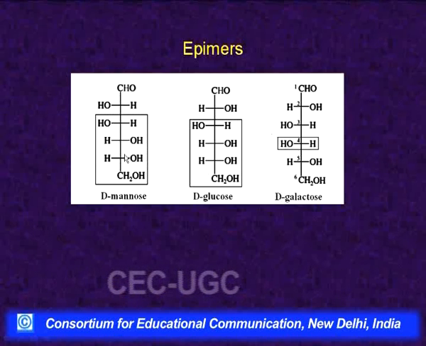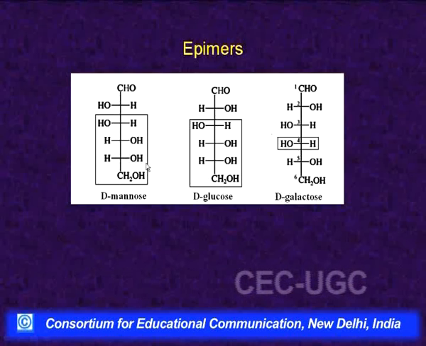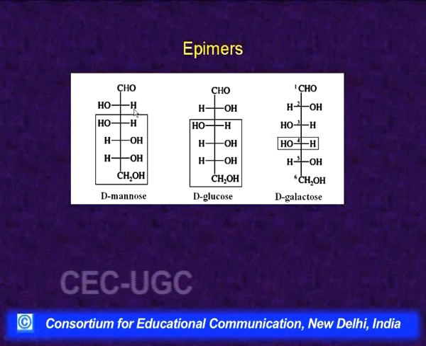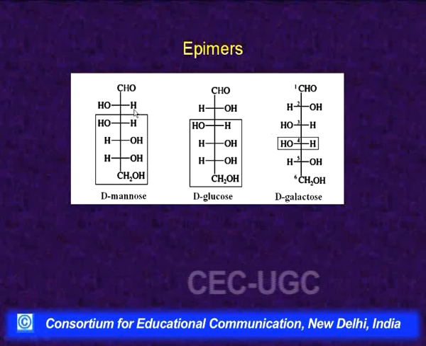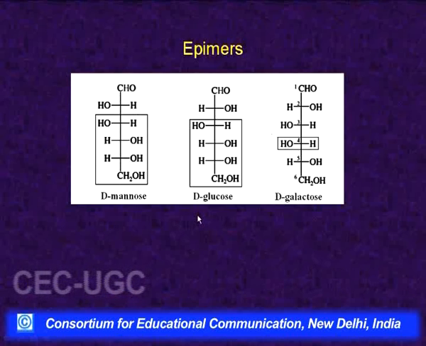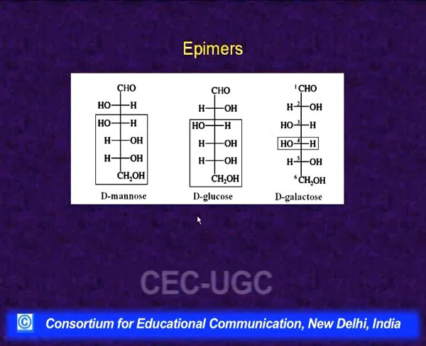So, glucose and mannose are epimers. Since they differ in their configuration at carbon number 2 only, as I said before, we may not mention it and may simply call them epimers, but more specifically we may call them C2 epimers.